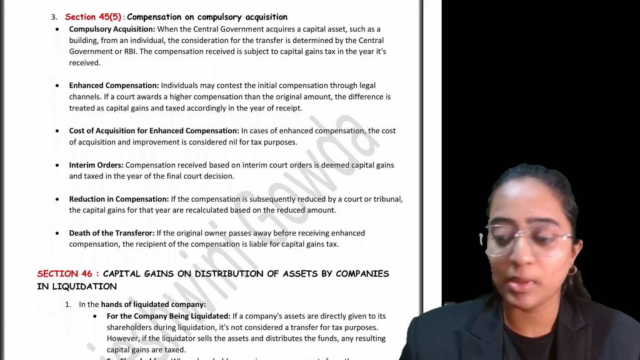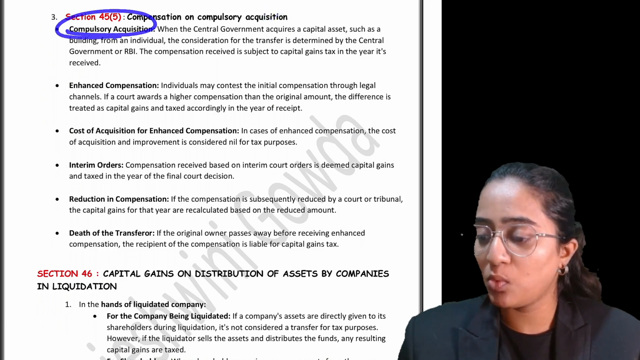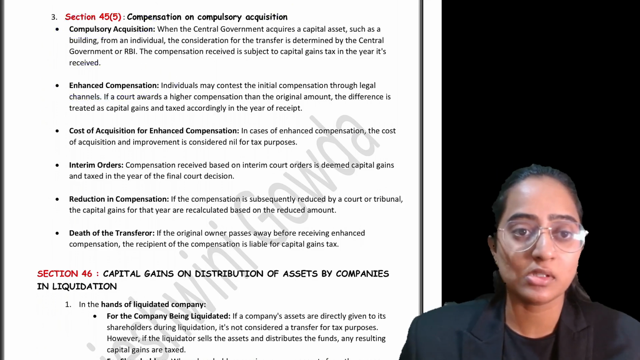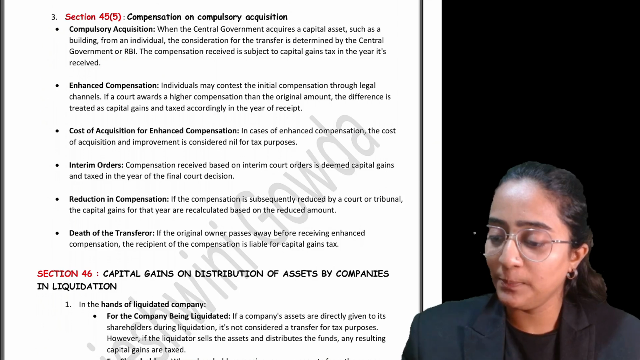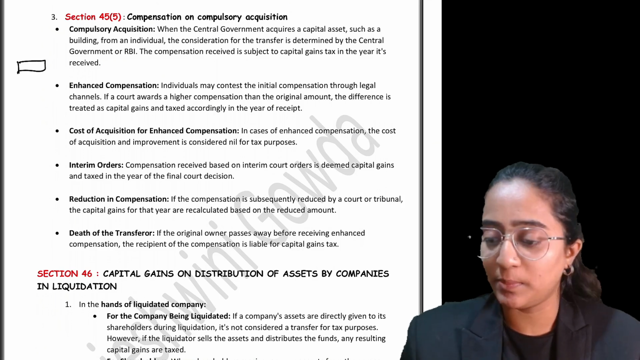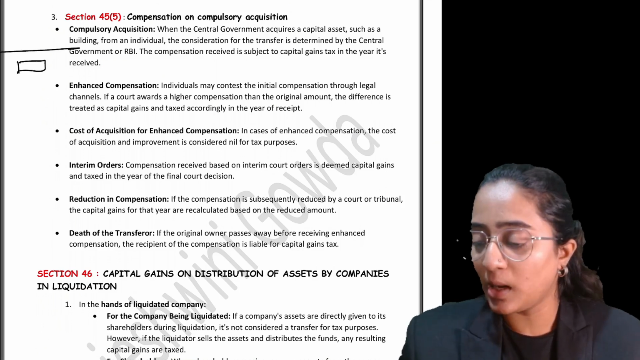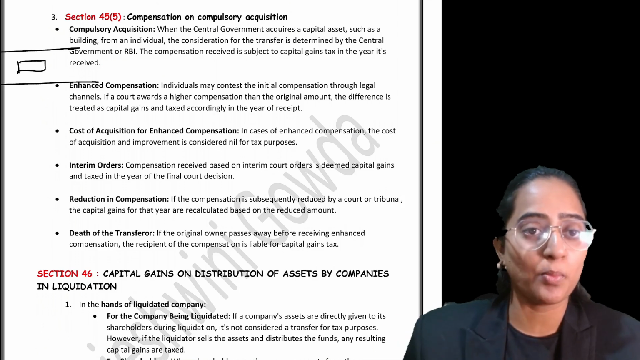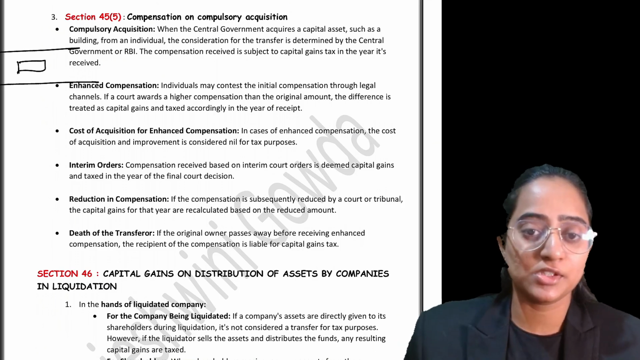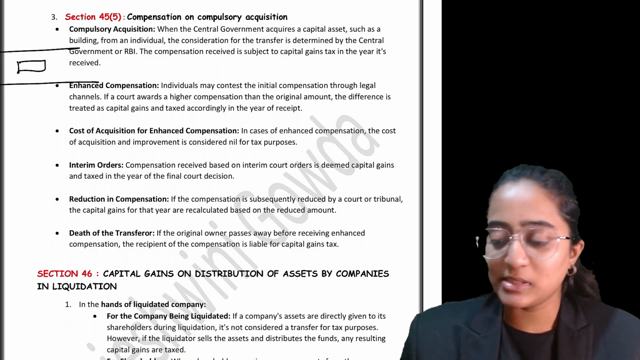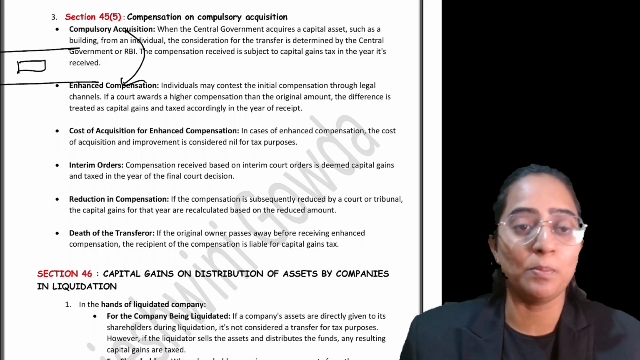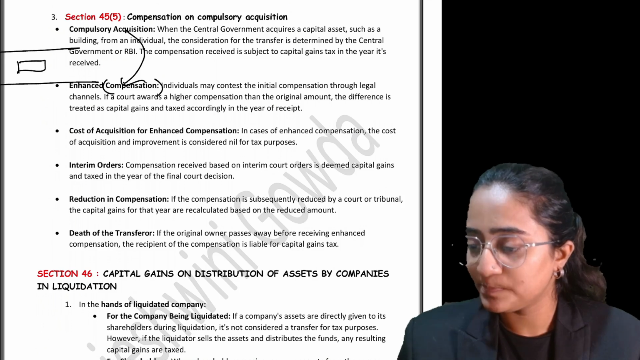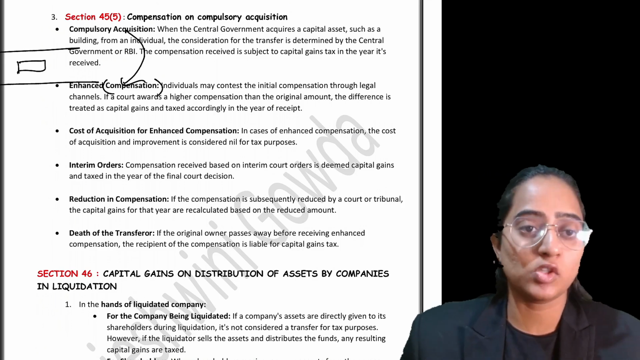Try to understand one thing, people. Compulsory acquisition is what? Enhanced compensation is what? See, you have a property in one place. Now the government wants to compulsorily acquire it for a road. They have taken away your property. That is compulsory acquisition under law. For the compulsory acquisition, they are going to give you compensation, or an enhanced compensation.